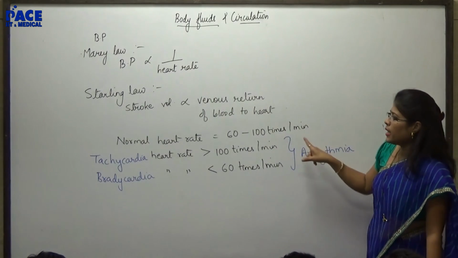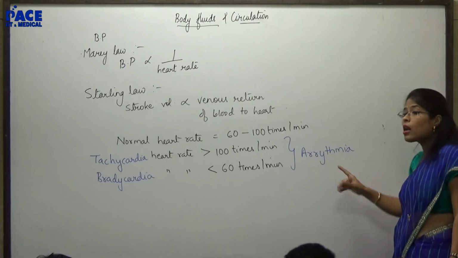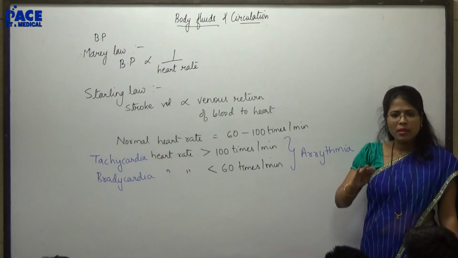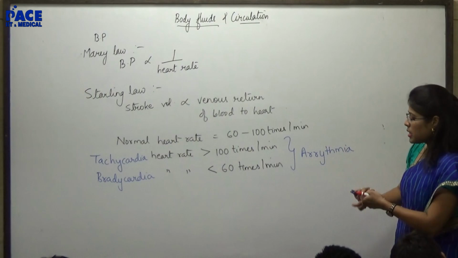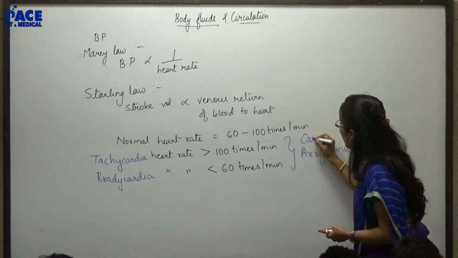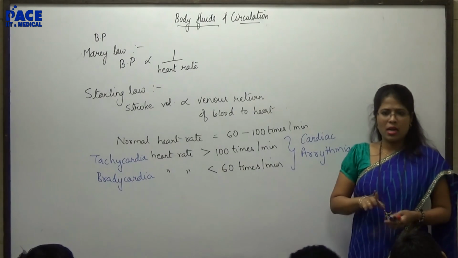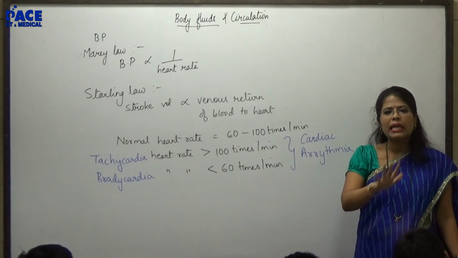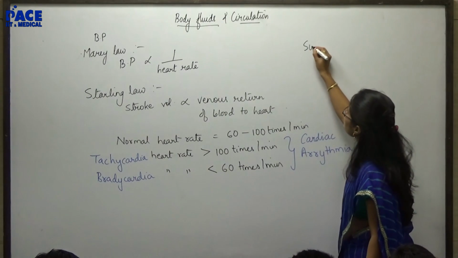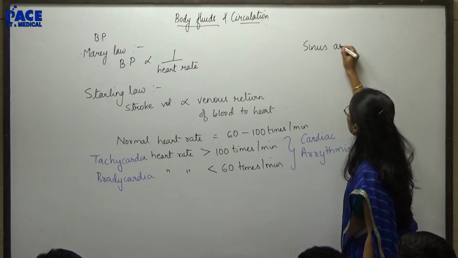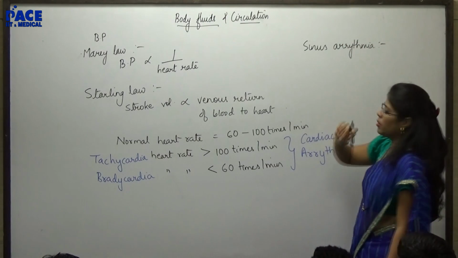So together, tachycardia and bradycardia I can say as arrhythmia. It means the rhythmic action of the heart is disturbed. This specifically is called cardiac arrhythmia, meaning heart rate is disturbed. I have one more arrhythmia called sinus arrhythmia.